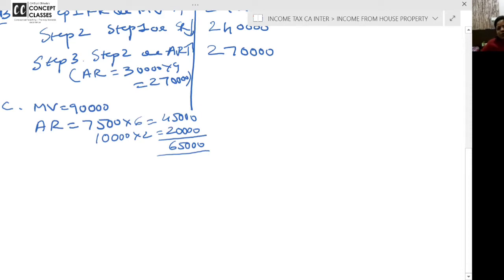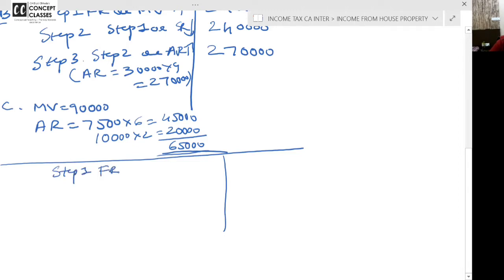Now take a pause. Anyone is having any doubt? Ma'am, what is standard rent, fair rent? Not given. Now apply the steps. Apply our steps. Step 1. Fair rent or municipal value, whichever is higher. So municipal value is given, 90,000.